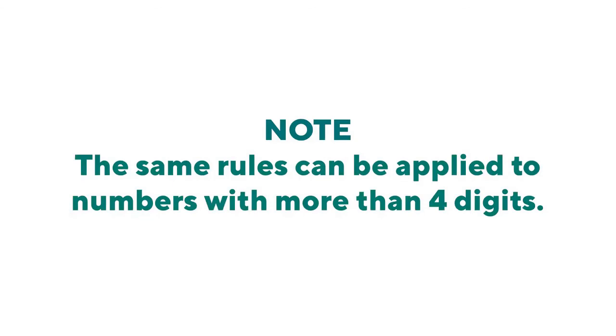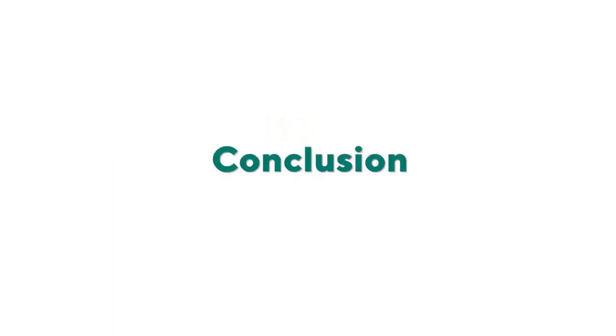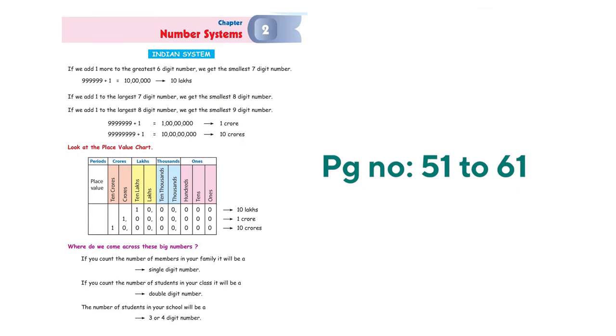These same rules can be applied to numbers with more than 4 digits as well. Next time you come across a large number, don't panic. Just follow the rules and you will be able to read it easily. You can find this chapter in your textbook from page numbers 51 to 61 under the chapter name Number Systems. I encourage you to go ahead and read the chapter, and there are a lot of practice questions given for you to answer. Once you do that, you will be super good at reading and writing large numbers. See you soon.